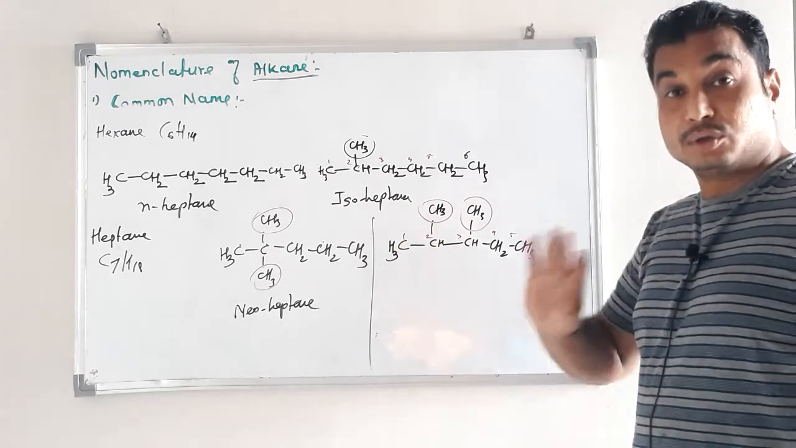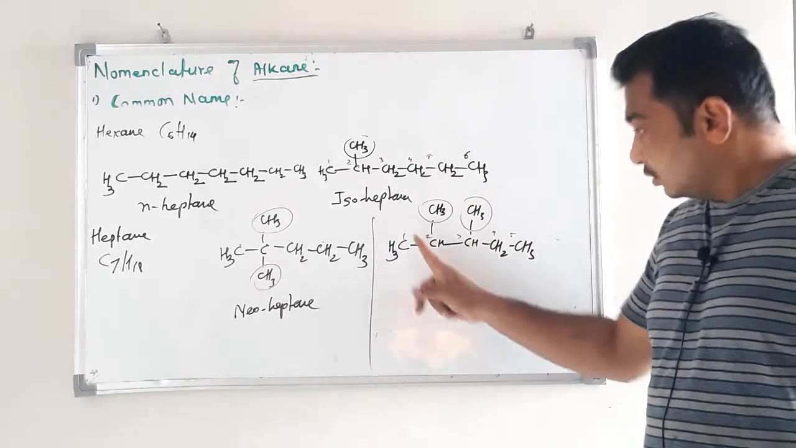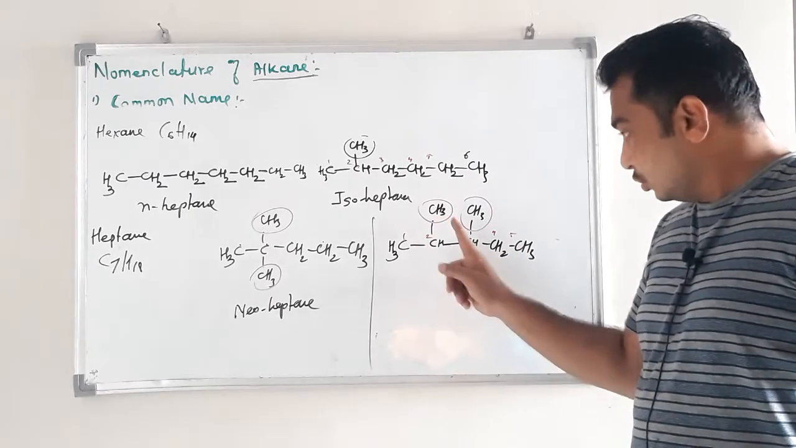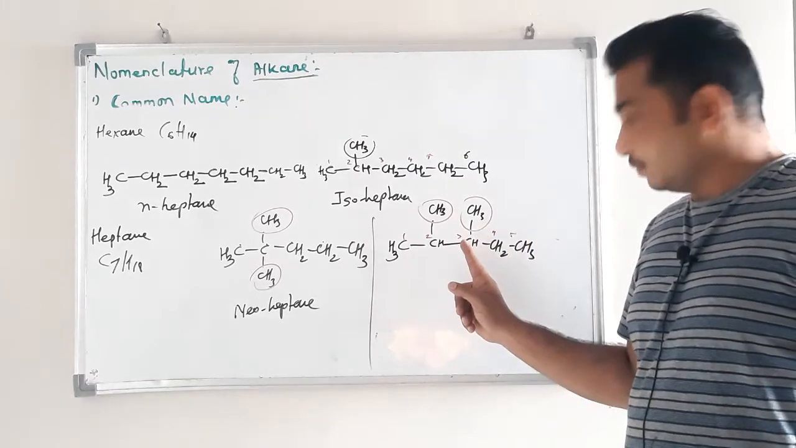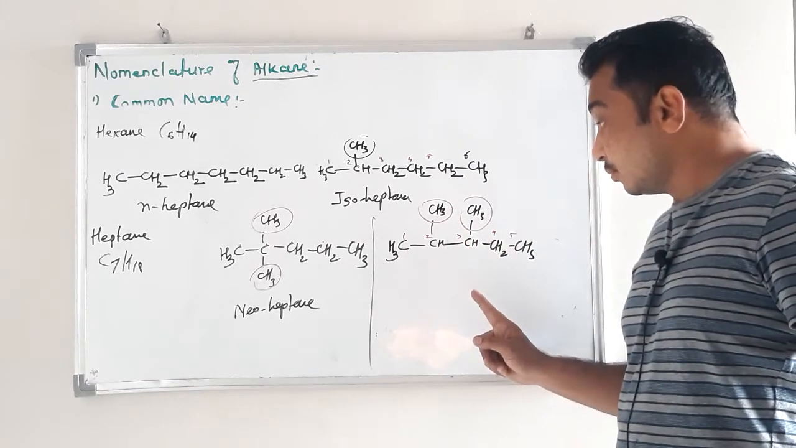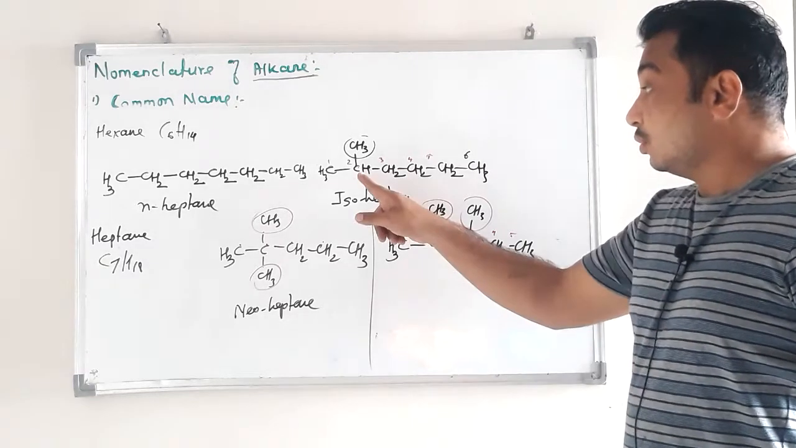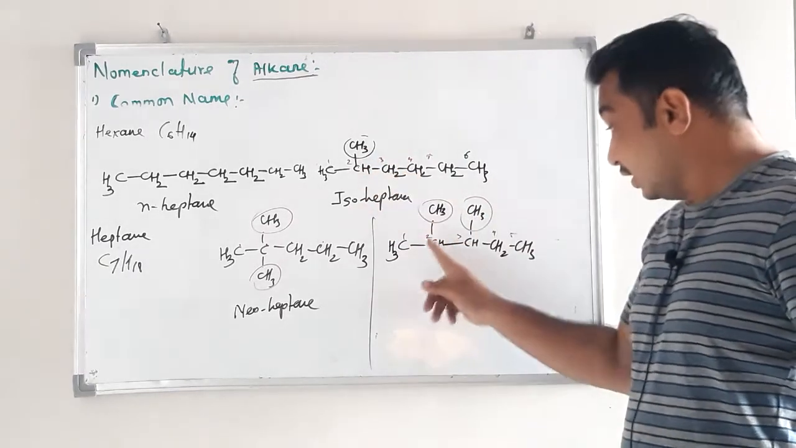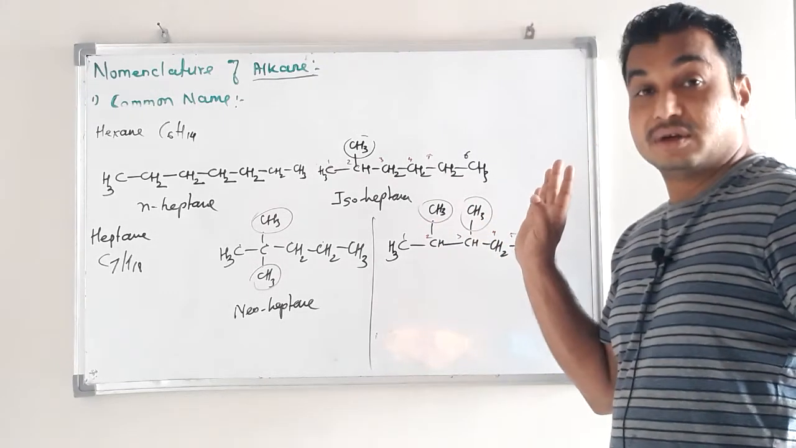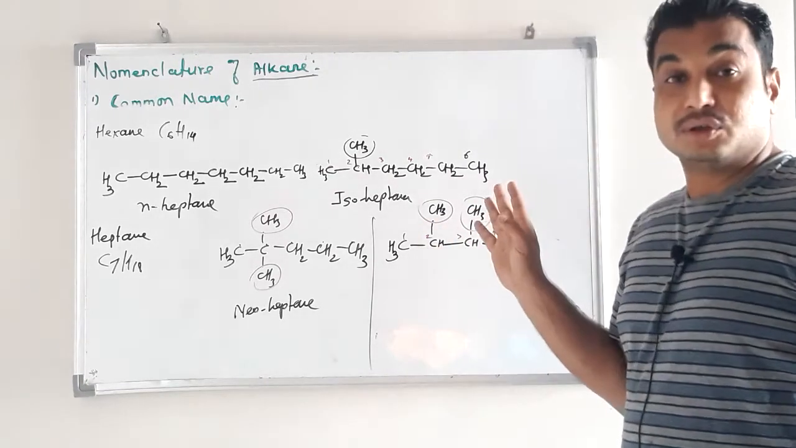Is it normal? No. All the carbon atoms are not in a straight chain. There are two branches. Okay, that's why it is not normal. Is it iso? No. For iso, the second carbon has a methyl group, but here the second carbon as well as the third carbon have a methyl group, so it is not iso and it is not neo also.